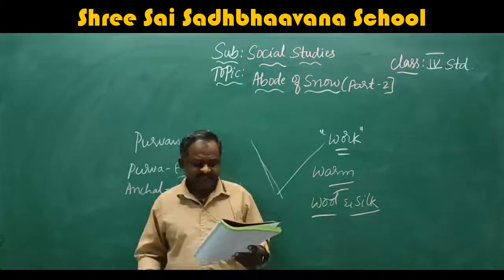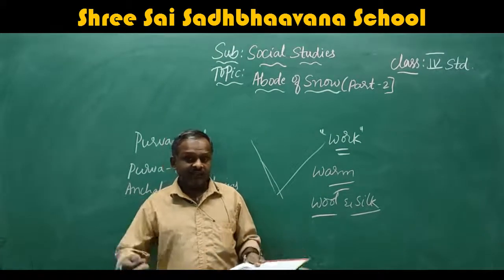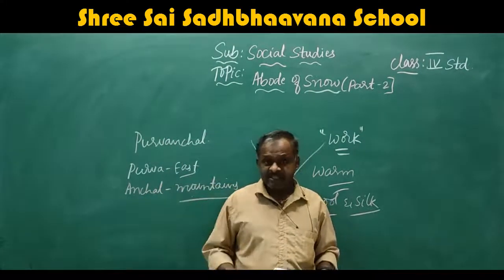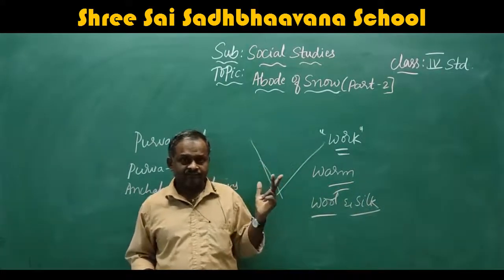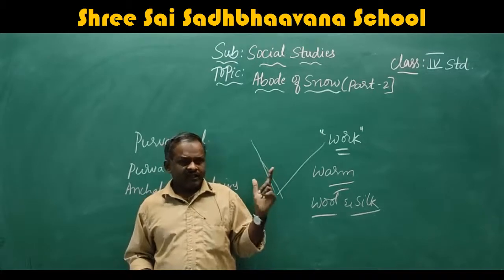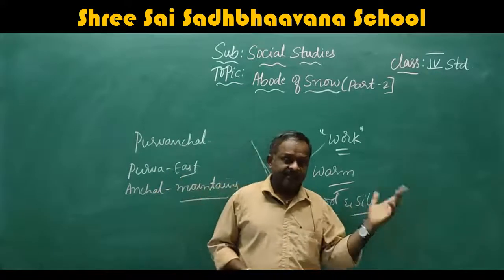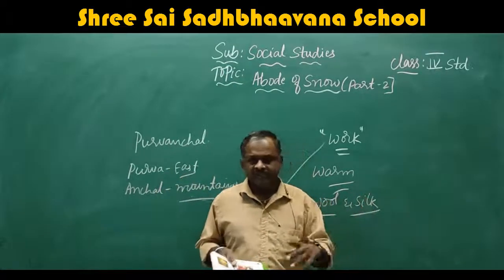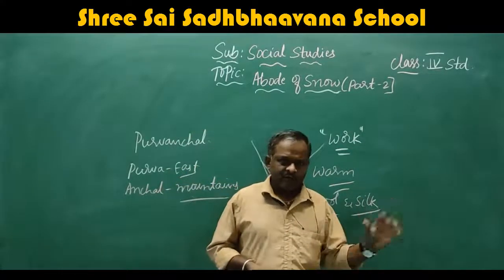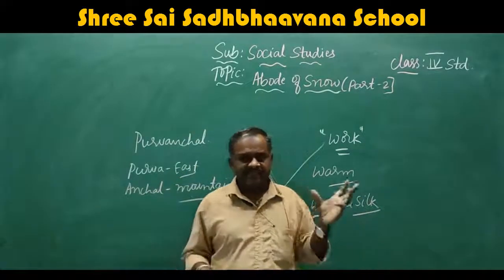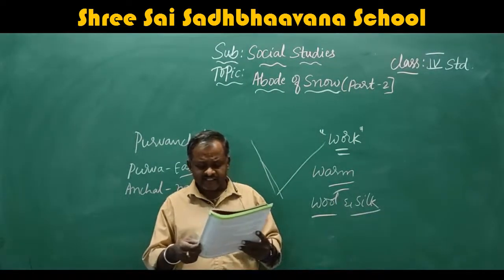People in the hilly areas of the mountains depend on the forest products for their living. In the forest they get products like honey, fruits, shikakai, and all the other things produced in the forest. They will bring them, sell them in the market, and earn the money. There are a number of orchards in this region.